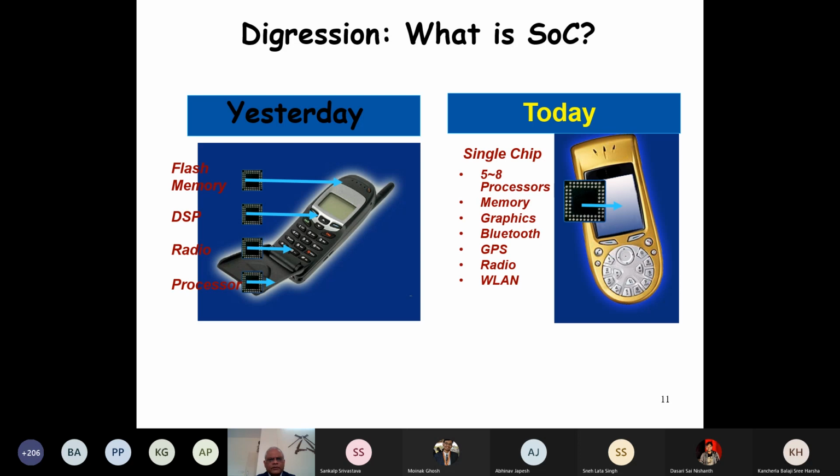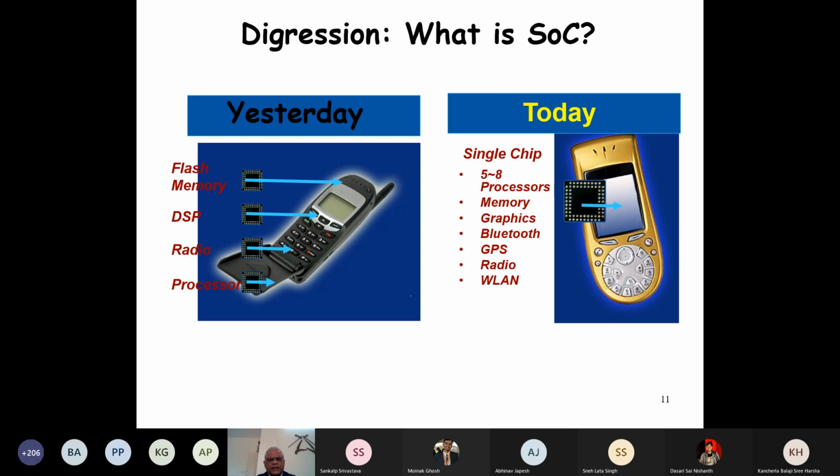In a mobile phone a few years back, we had a separate chip for the processor, a radio signal processing unit, radio unit, and then the DSP, digital signal processing unit. All these are chips. And also we had permanent storage in the form of flash memory, just like your pen drive. Flash memory, you might have used on your mobile phone, the flash memory card. And all these together used to make up this mobile phone.